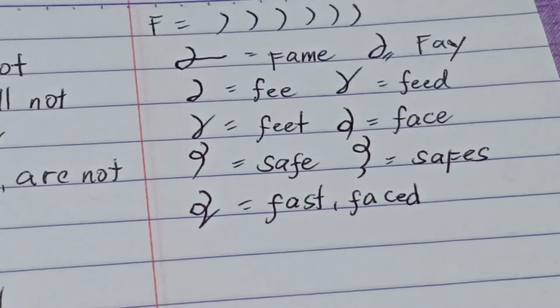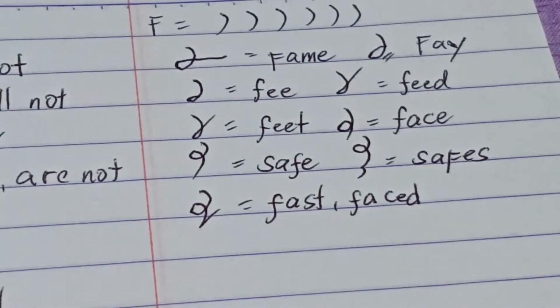Depende pa rin how it is used in the sentence. So, the words fast and faced have the same outline. It depends on how it is used in the sentence.